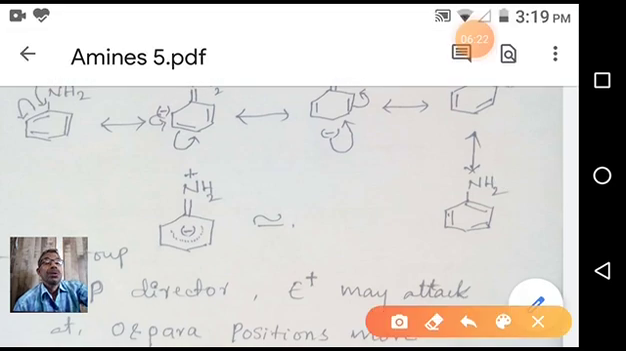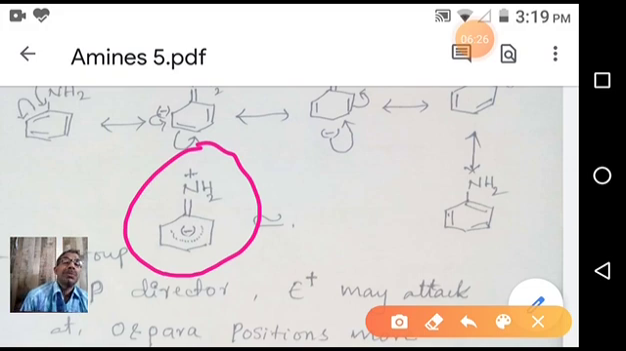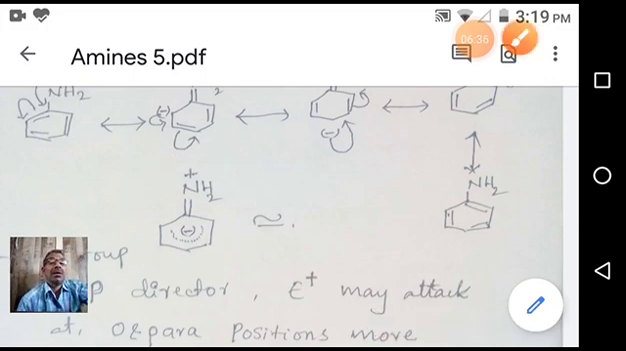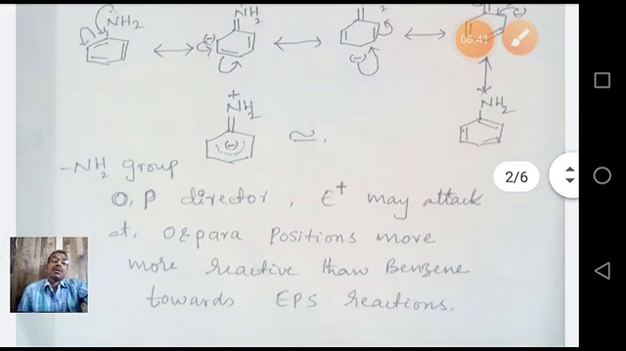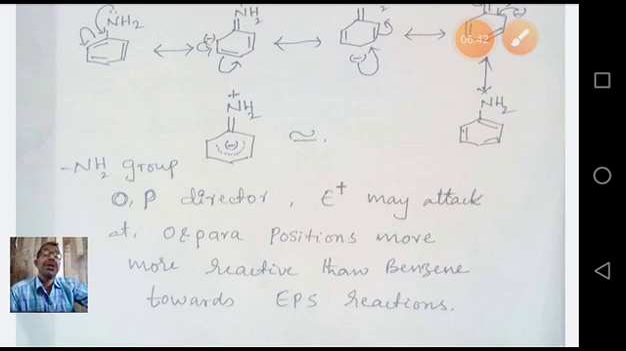This minus charge is distributing in the benzene ring, so that the ortho and para positions are more electron rich, more electron dense than the remaining carbons. That's why aniline is very ready to undergo electrophilic substitution reactions.